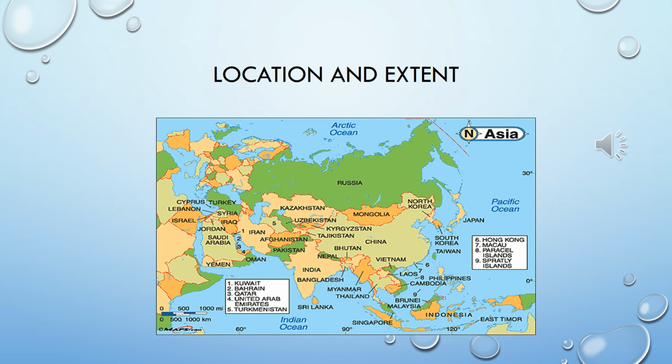Location and extent of Asia. Dear students, while I'm reading the text to you, please try to find out the name of the oceans which I am speaking. Try to find it out, please. Asia is surrounded on three sides by oceans: the Pacific from the east side, Arctic Ocean from the north side, and Indian Ocean from the south side.